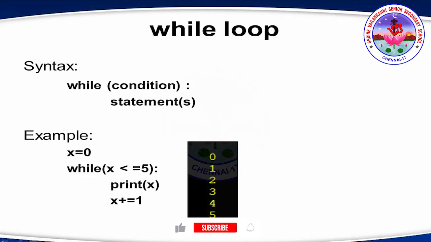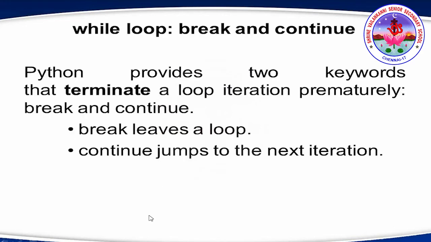Clear? Now while loop. For loop is finished. Now while loop. The syntax of while loop is while condition, set of statements. Let's see the example. x is equal to 0, while x is less than or equal to 5, print x. Then we increment x by 1. So x starts with 0. Until 5 it is executed, because here the condition is given as less than or equal to 5. So till 5 it will be printed. When x becomes 6 it comes out of the loop.